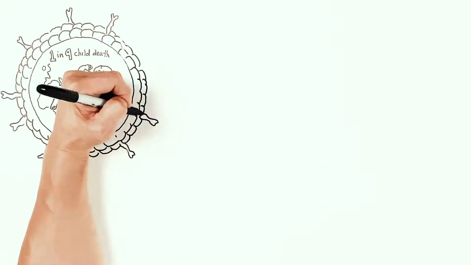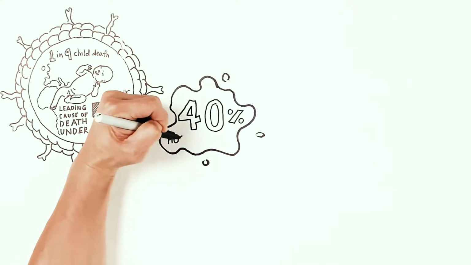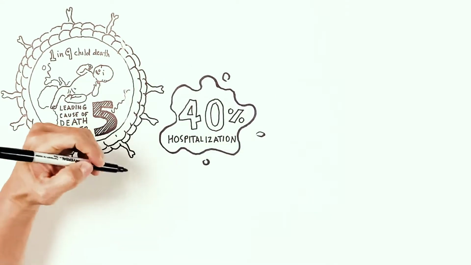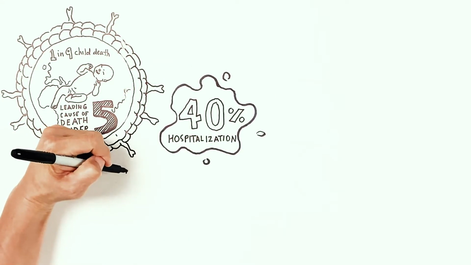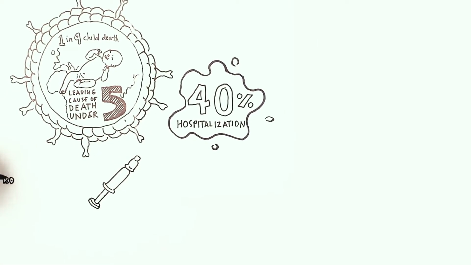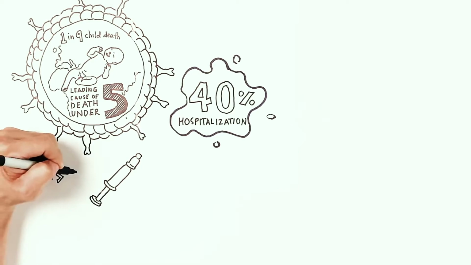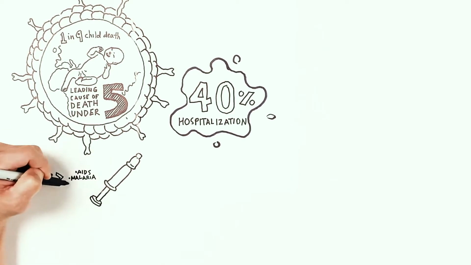Rotavirus is the leading cause of acute diarrhea that causes about 40% of hospitalizations for diarrhea. Despite the global introduction of vaccinations for rotavirus over a decade ago, rotavirus infections continue to contribute to diarrhea-related deaths, which result in more deaths than AIDS, malaria, and measles combined.